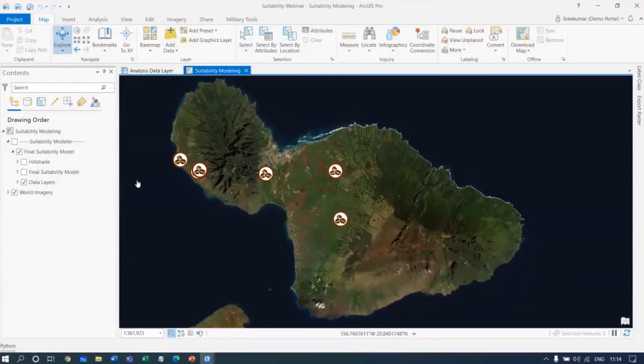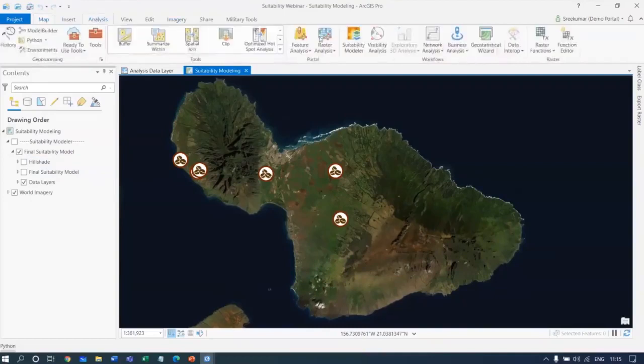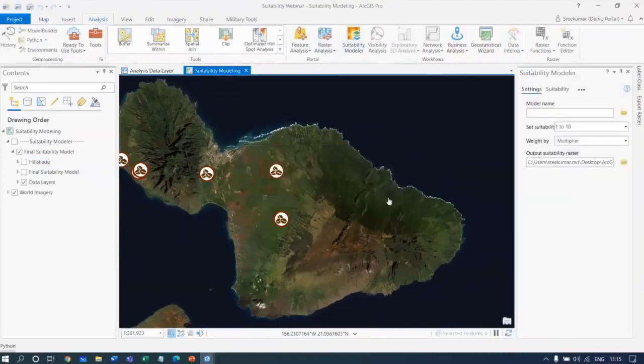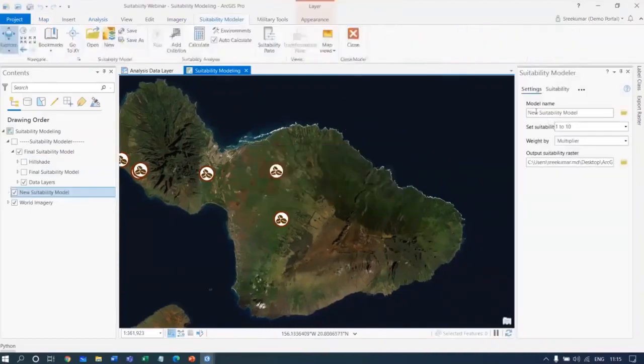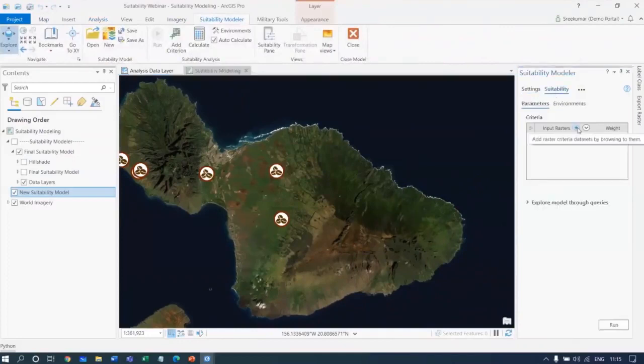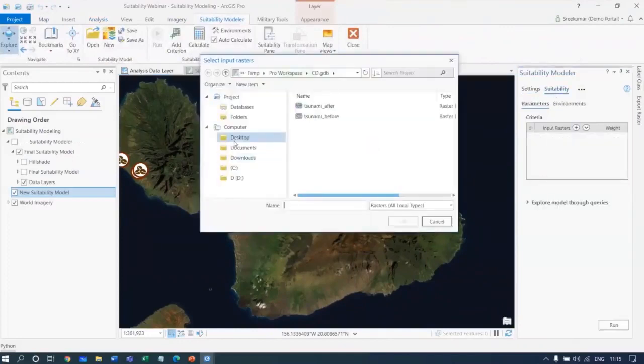So this is where we use suitability modeling, and this can be used for various other suitability analyses also. The latest tool, the suitability modeler, is available in the Analysis tab, and you can start by just clicking this new suitability tool. Here, it offers you a provision to add various rasters that you have for doing this.